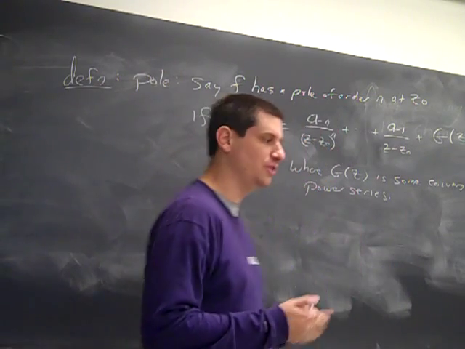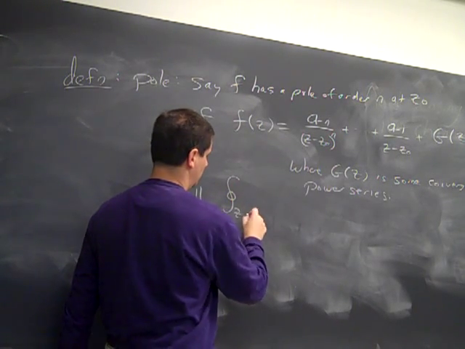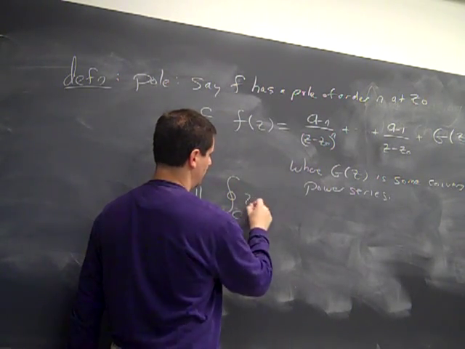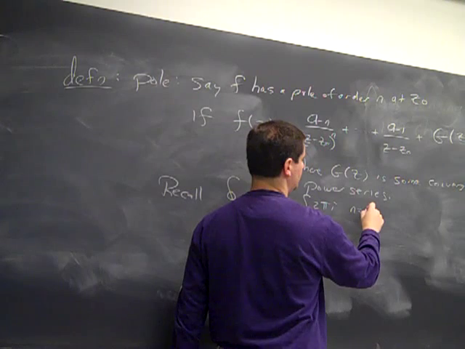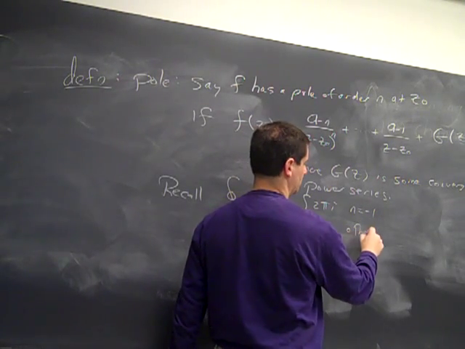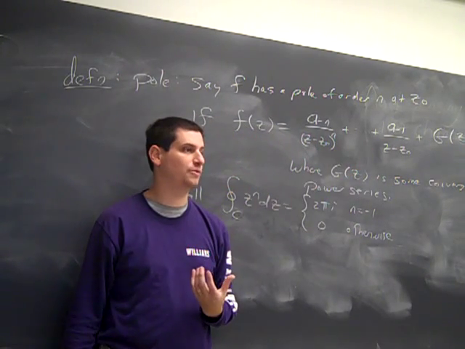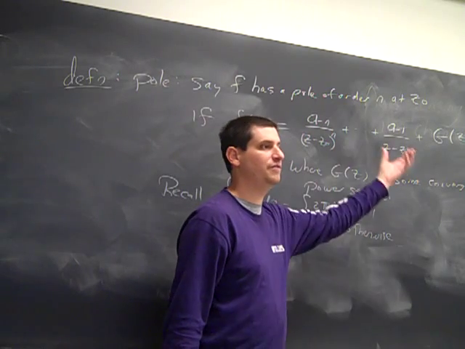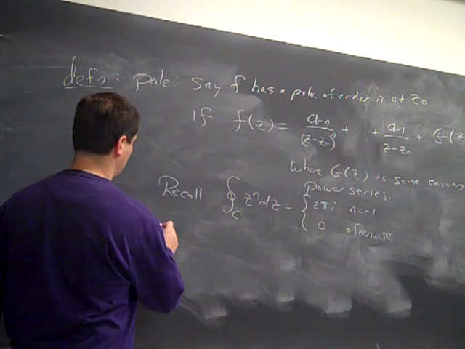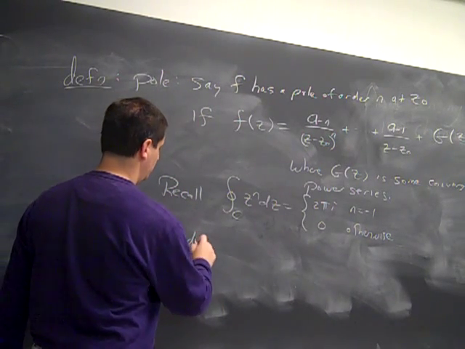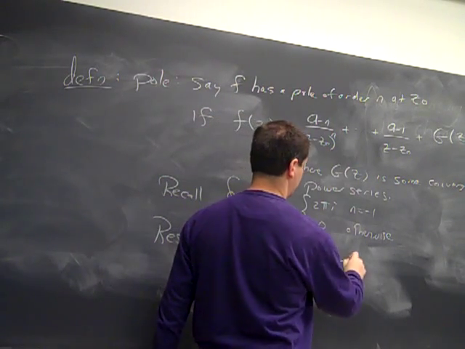Remember, recall the integral over some circle of z to the n dz was 2 pi i if n is minus 1 and 0 otherwise. So when I do the integrals, all that really matters is the negative 1 coefficient. The other terms don't matter for the purposes of integration. So we're going to give the negative 1 term a special name. We call it the residue. So the residue of f at z0 is a_{-1}.